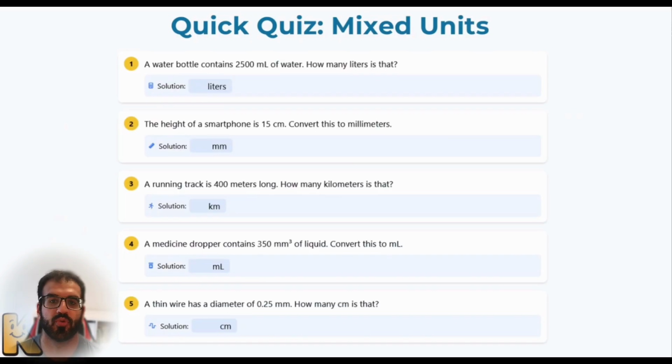So again, we have the quick quiz itself. I'm not going to answer that one. Obviously, you know how to do it. I would like you to convert it to the right unit, and you can comment in the comment section whether you have a right answer or a wrong answer, and just write down all of your answers. That would be fantastic, and it would also be helpful for other people as well.